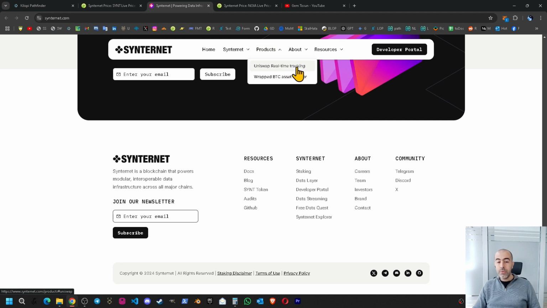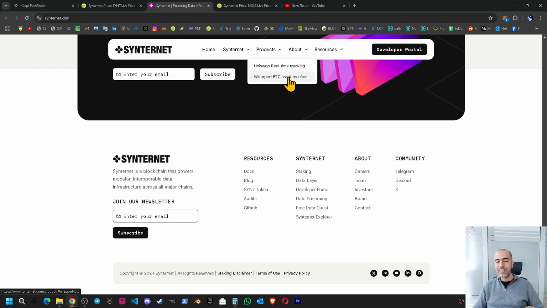So number one is the Uniswap real-time tracking, and number two is the Wrap BTC Asset Monitor. These applications are very important for us to understand this project, because after making the infrastructure for the data layer and after making the infrastructure for the blockchain itself, they have started to create their own applications, and these applications are the ones which will bring value to this project.